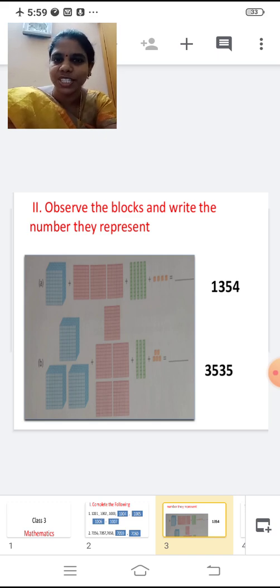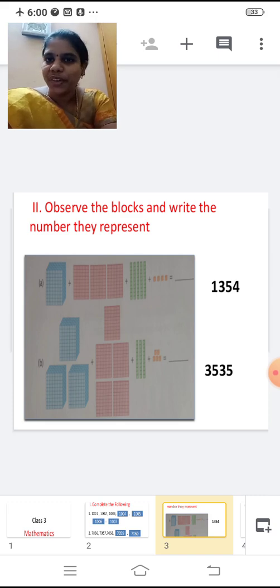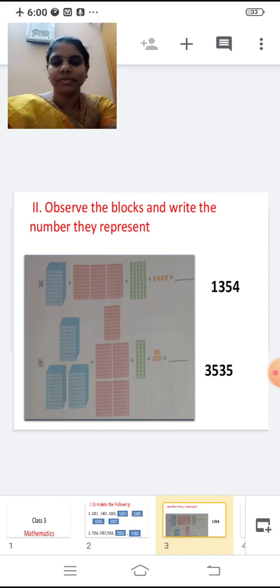Second one. See how many thousands blocks we have? 3. So 3 in the thousands place. Then how many hundreds? 1, 2, 3, 4, 5. So we have 5 in the hundreds place, right? Then how many tens? 1, 2, 3. So 3 tens. Then how many ones? 1, 2, 3, 4, 5. So what number does it represent? 3535. Shall we move on to the next one?